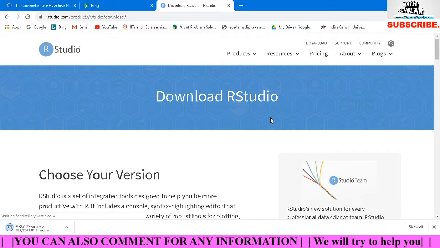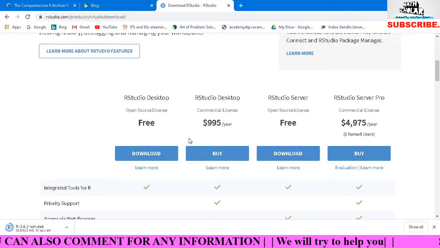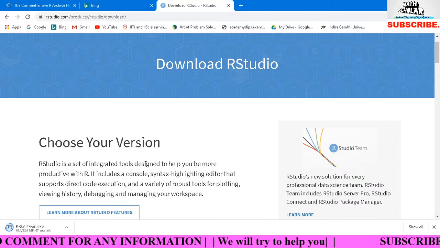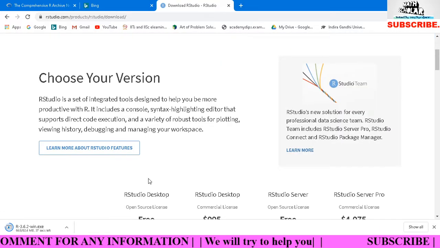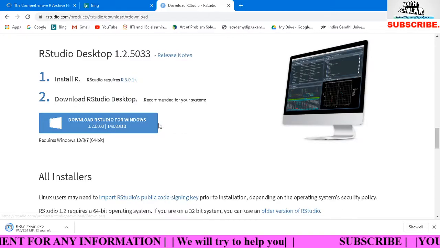This is R Studio Desktop, R Studio Desktop commercial license, R Studio Server, R Studio Server Pro. We need the free version. R Studio is an integrated development environment for R. Just click here to download.